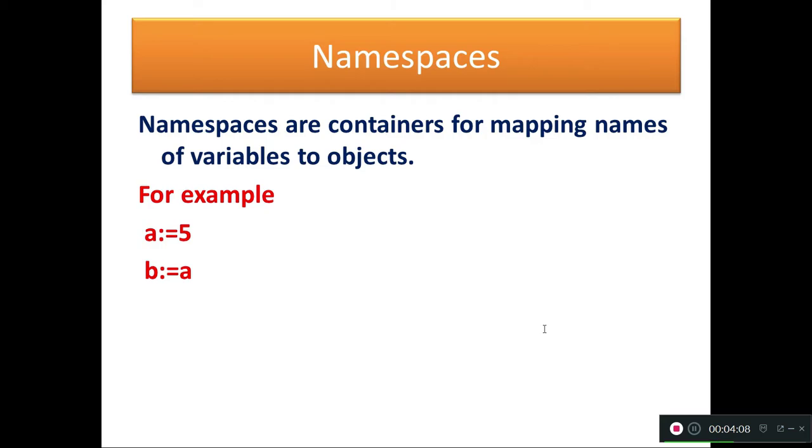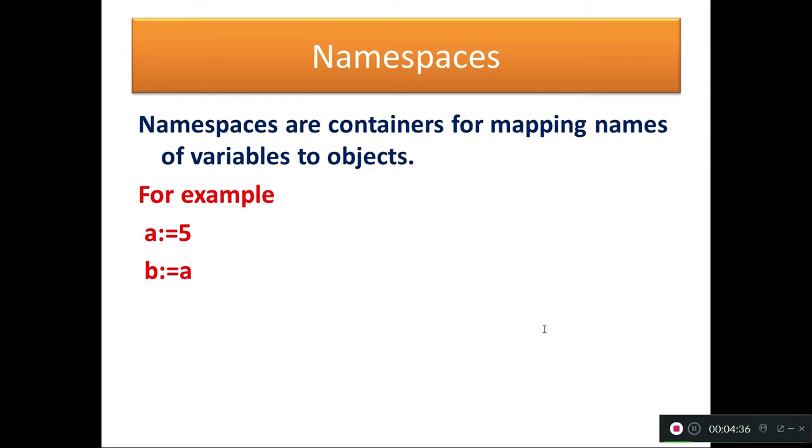Then the next question they ask: what is a namespace? Namespaces are containers for mapping names of variables to objects. Very simple. If you assign a variable, I should give an example. I consider a equal to 5. Do you know very well what 5 is? 5 is an integer constant.